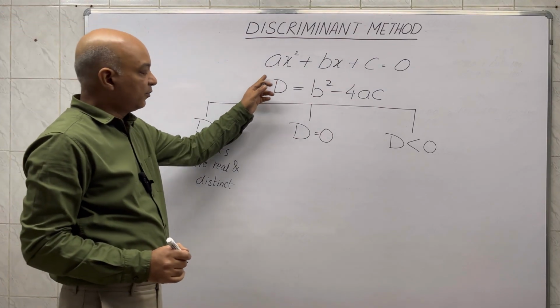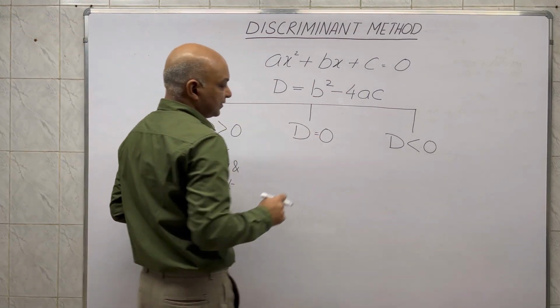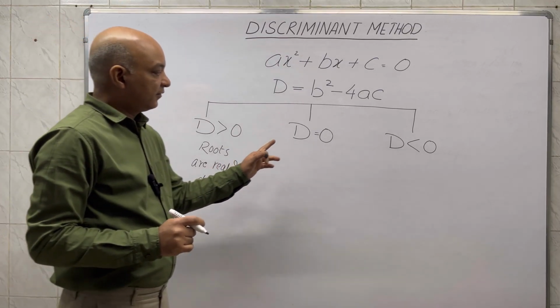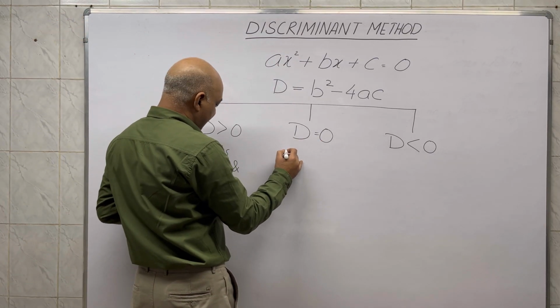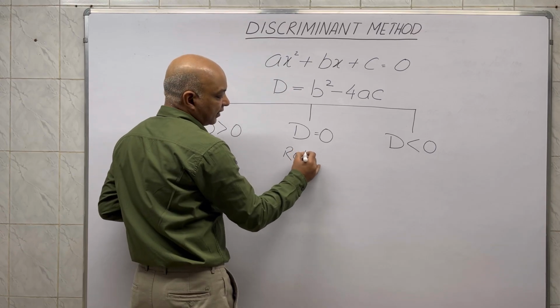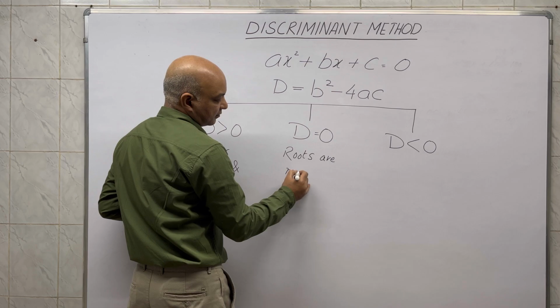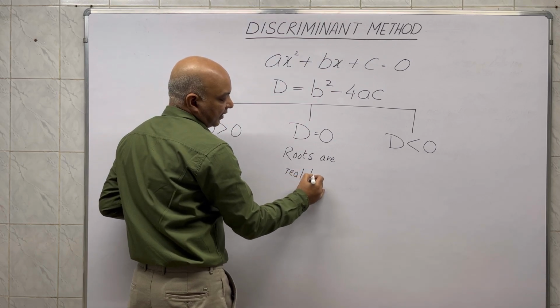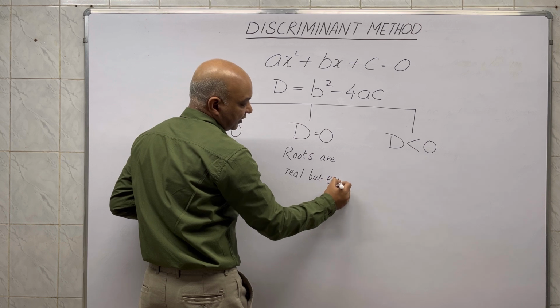In case D comes out to be 0, then again the roots are real, but as D becomes 0, the roots will be both equal.